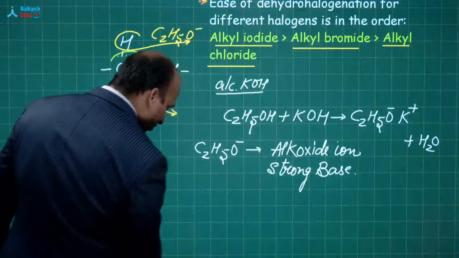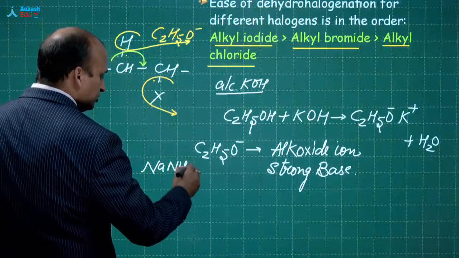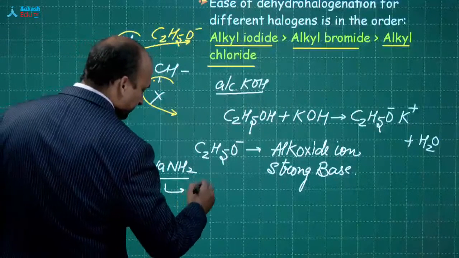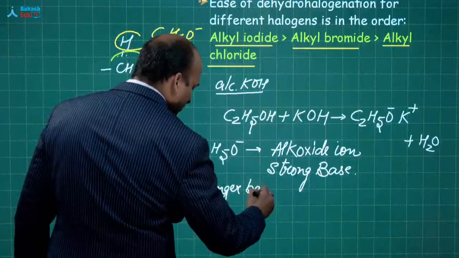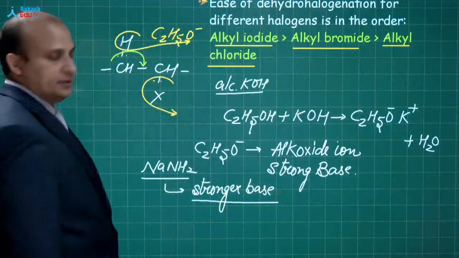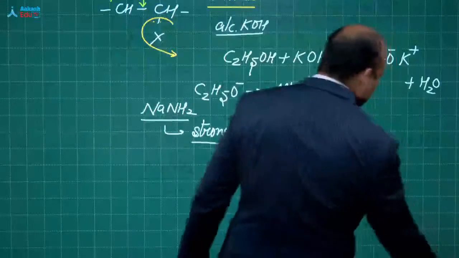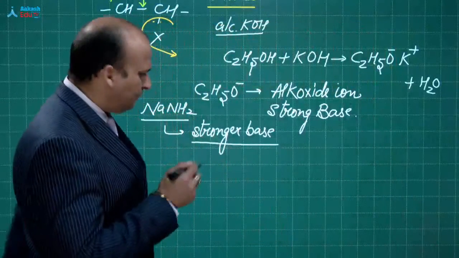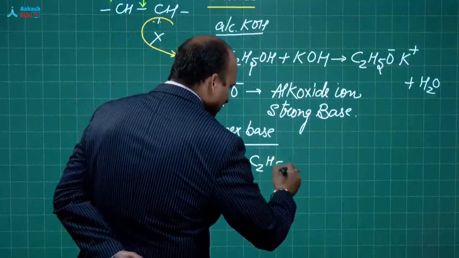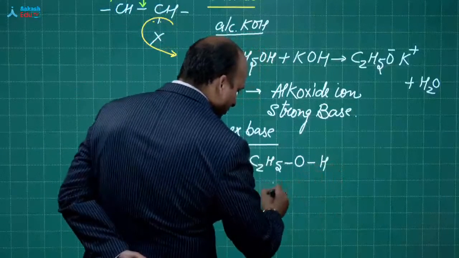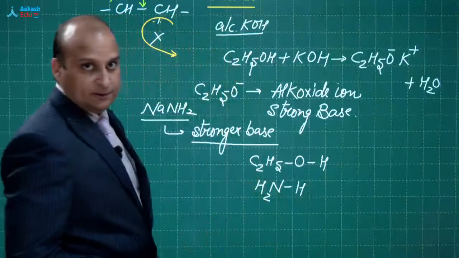Now, instead of alcoholic KOH, a stronger one is sodamide, NaNH2. This is a stronger base, NH2 minus. So, you can use this one also. Okay? Fine. Now, you can ask me, sir, how do we know which one is stronger? आपने बता दिया ठीक है, but how do we come to know? देखो, if you are talking about C2H5OH, over here you have an oxygen hydrogen bond, and here you have ammonia, NH3.